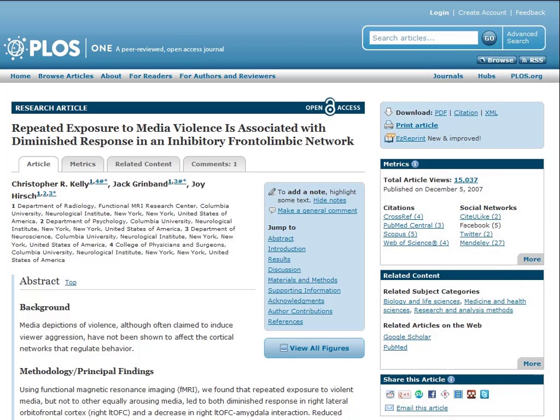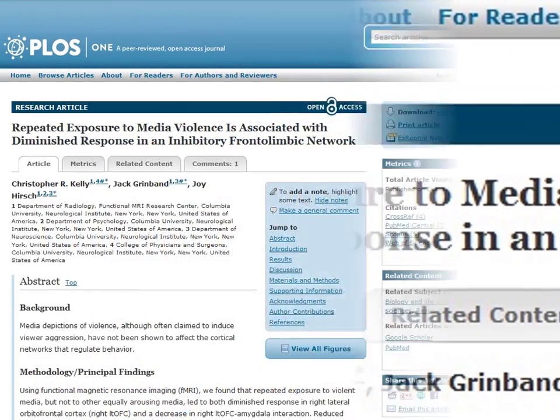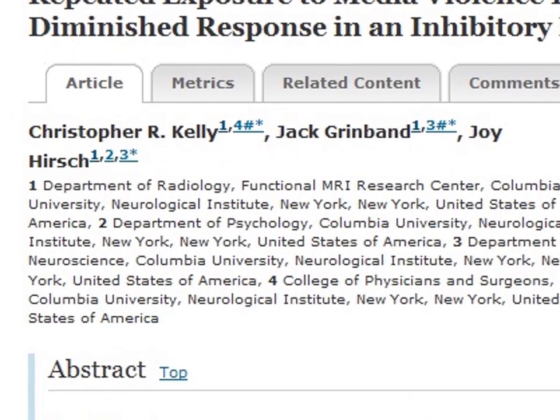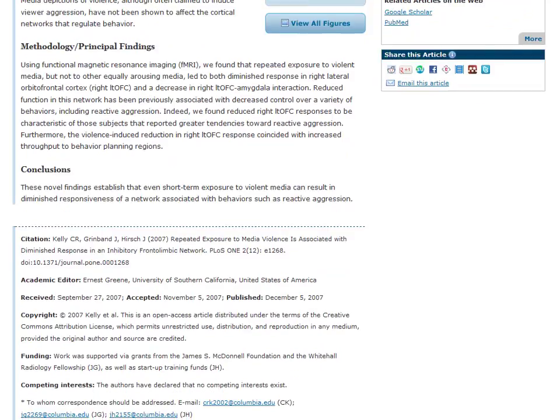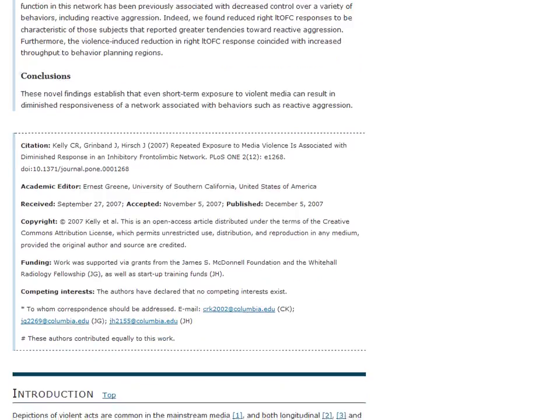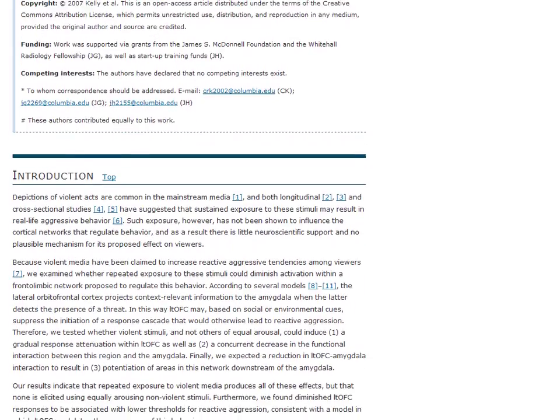This means that the content in this journal has been reviewed by peers in the discipline, kind of giving it a stamp of approval. Secondly, it is labeled as a research article. Look at the authors of this article. This website lists their credentials. If we scroll down, we can begin to look at the article. This is a journal article for a peer-reviewed journal that is available online. This should be cited as a journal article.